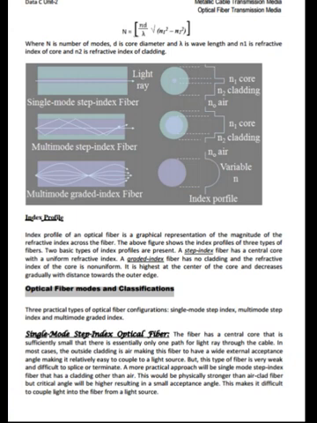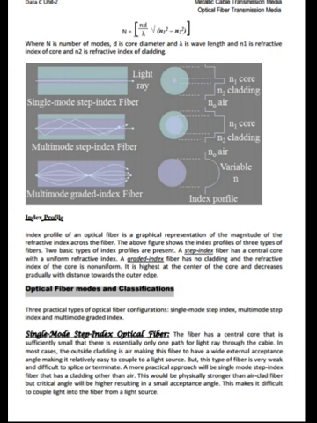A step index fiber has a central core with a uniform refractive index. A graded index fiber has no cladding and the refractive index of the core is non-uniform. It is highest at the center of the core and decreases gradually with the distance towards the outer edge. Now let us see the optical fiber modes and classifications.